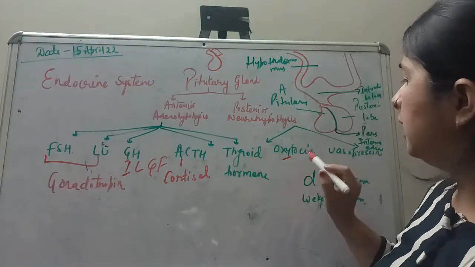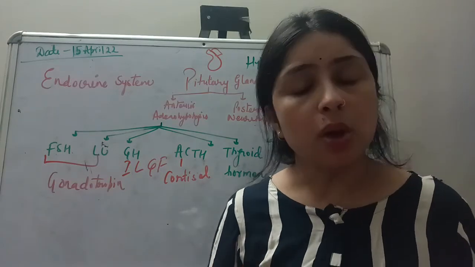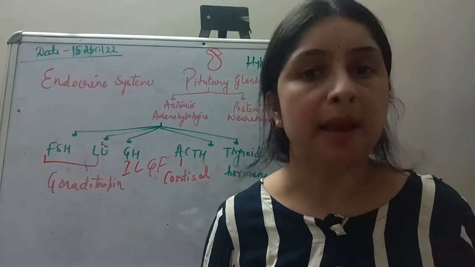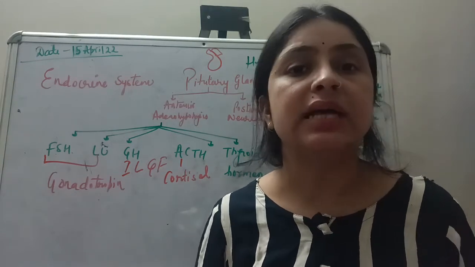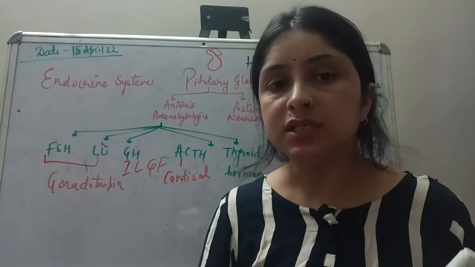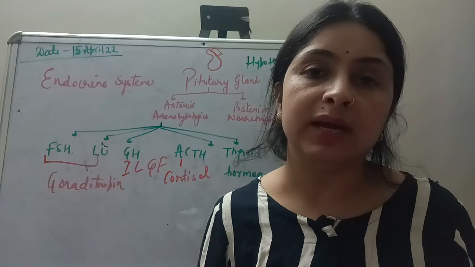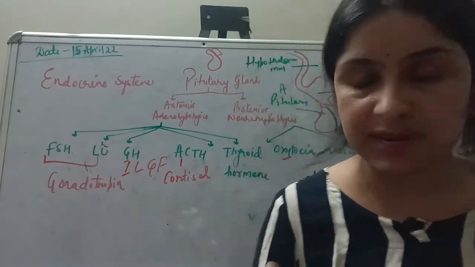This oxytocin has another role other than labor induction. It also helps in production of milk because it stimulates the mammary glands. When a newborn baby or an infant starts suckling the breast of a mother, this stimulates the release of oxytocin, and it helps in milk ejection from the breast.